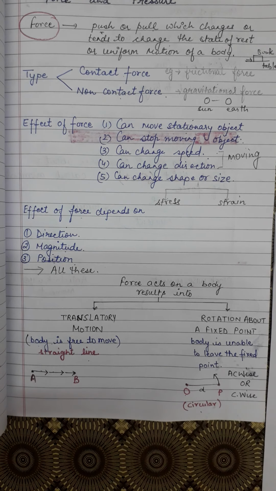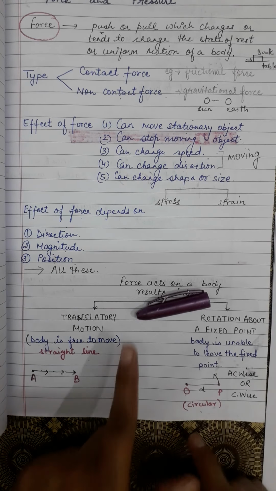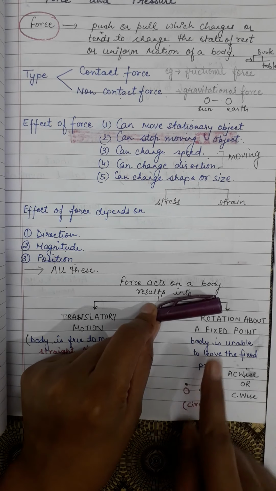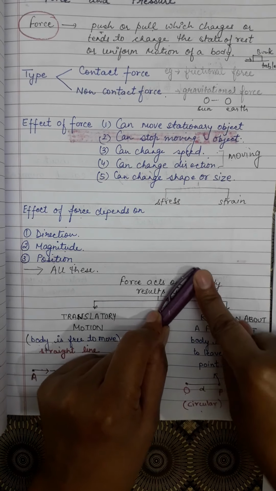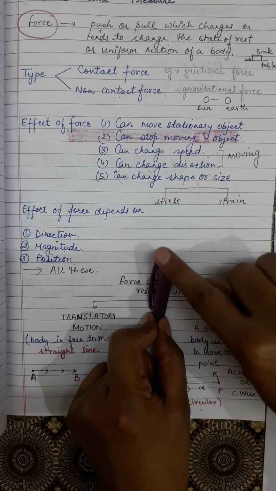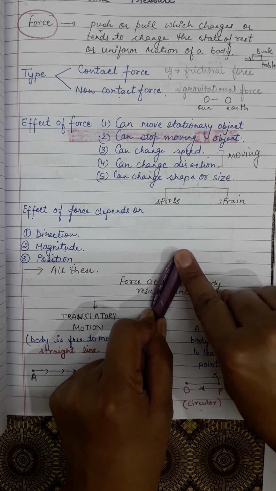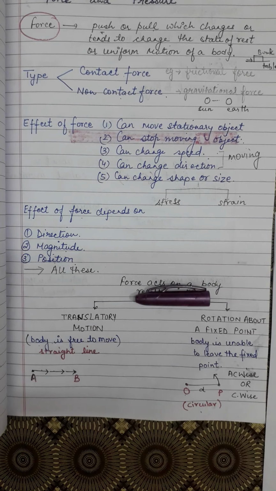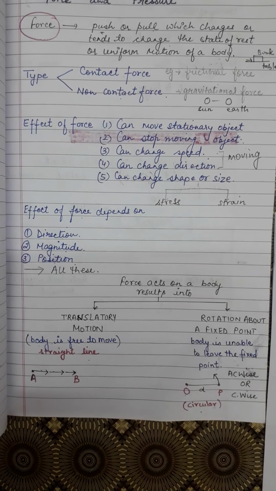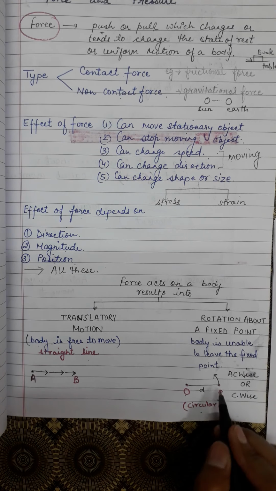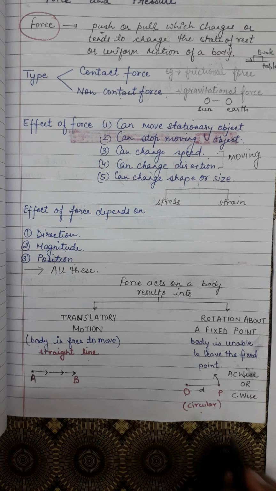Just take an example. This is a pen cap. I have held this point, so this point becomes fixed. If I apply force like this in an anti-clockwise direction, you can see the cap moving. And if I apply the force in a clockwise direction, you can see the cap moving in the opposite direction. So this is rotational motion about a fixed point. It can be anti-clockwise or clockwise.